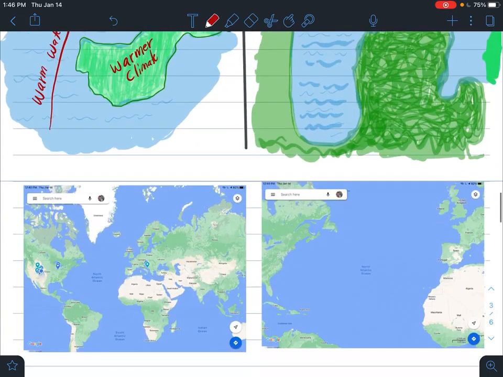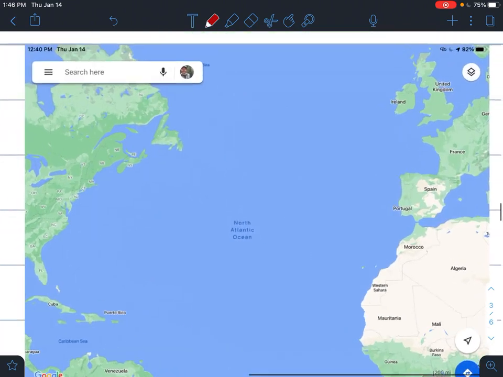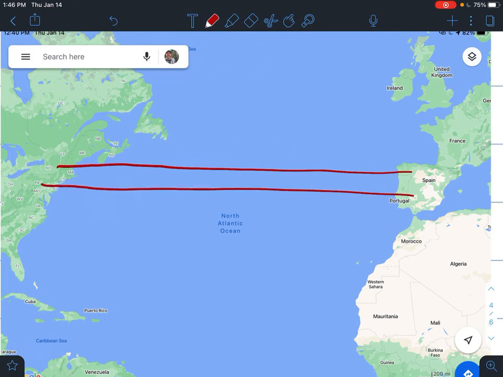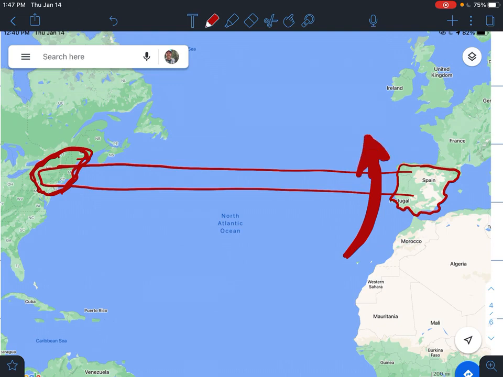And I can prove that because if we look down here at this map, Spain and Portugal, if we look at where they're at here on the Earth, these areas should have climates that are similar to New York, Connecticut, Massachusetts, Maine, but it doesn't. It has more of a nice, beautiful, warm climate. These areas over here in the northeastern United States can be really cold and frigid. They have crazy, crazy winter times. Here in Spain and Portugal, they don't quite experience that because they have this warm ocean water that travels by them, and it warms this climate.